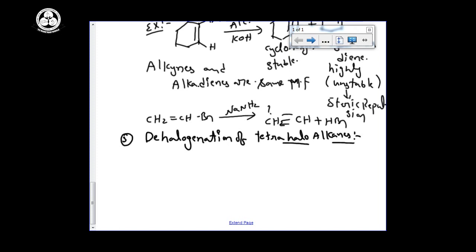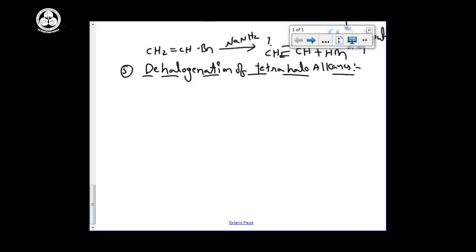See the alkenes method of preparation. Dehalogenation reaction in alkene. Dehalogenation reaction you can observe. We are using one reagent, zinc metal. Now we are going to take the tetrahaloalkanes. I am taking R, C, X, and C, X, R. I am using zinc dust or zinc powder as a reducing agent and heat this one, we can get